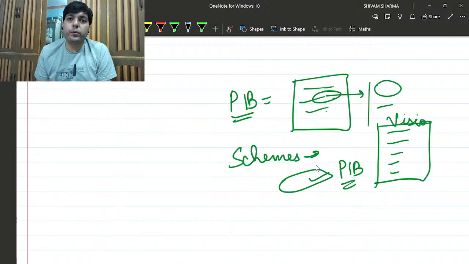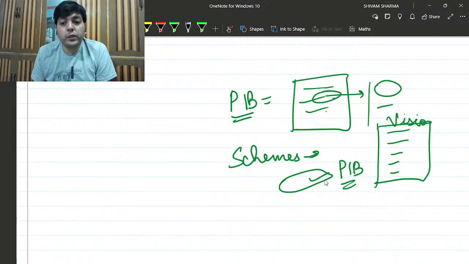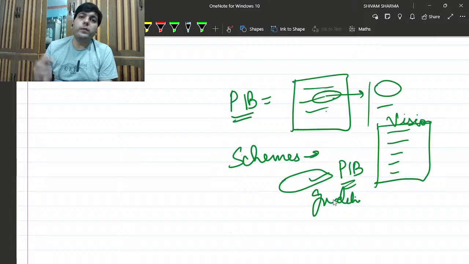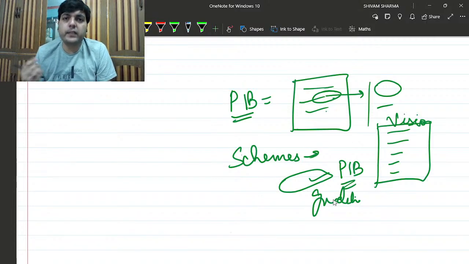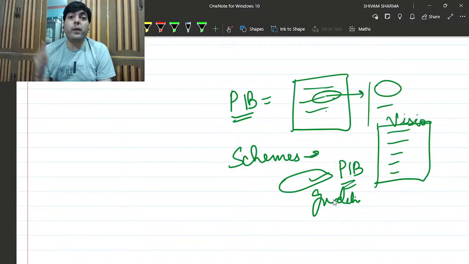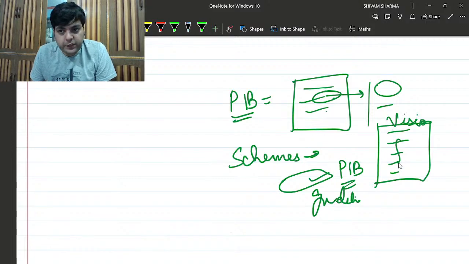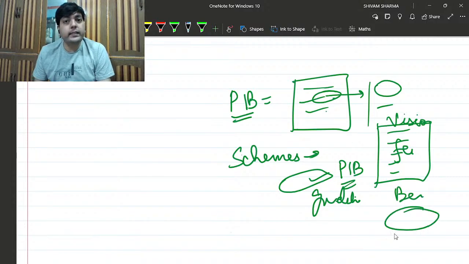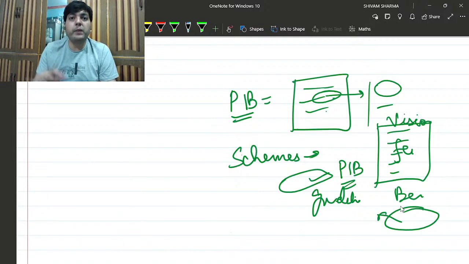Also, I told you to check out the guidelines document. There is a guidelines document for every scheme, but some are, let's say, 20 to 30 pages, or some are 5 to 6 pages, while some guideline documents are about 100 to 120 pages. There are some important things you need to study from those documents: the features of the scheme, the beneficiaries of the scheme, whether any nodal agency is associated with it, and what the functions of those nodal agencies are in order to implement the scheme.